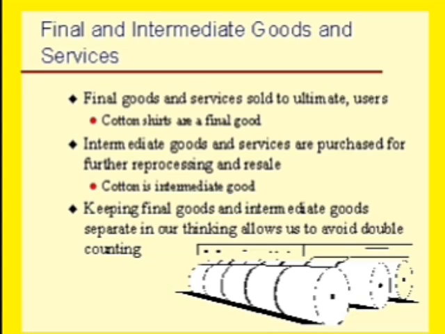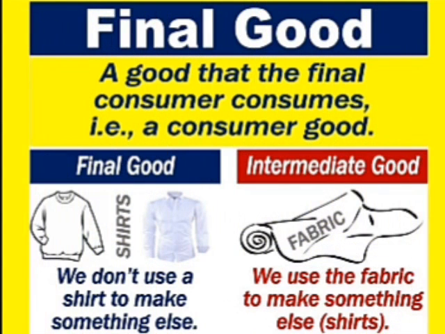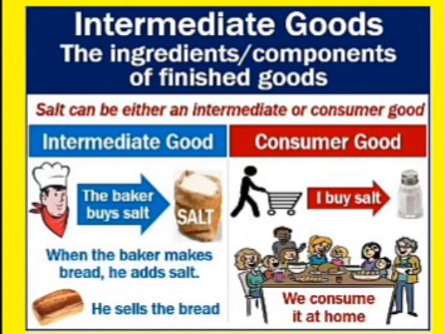We can understand this by a picture example. This is the picture example of final goods and intermediate goods. Shirts are the final goods and fabric items are intermediate goods. One more example we have.